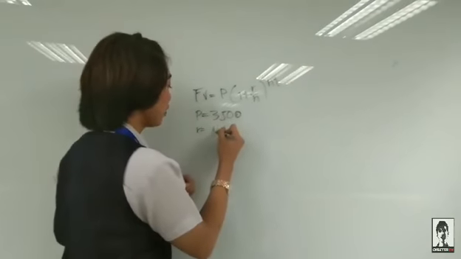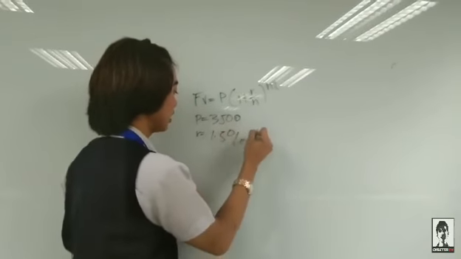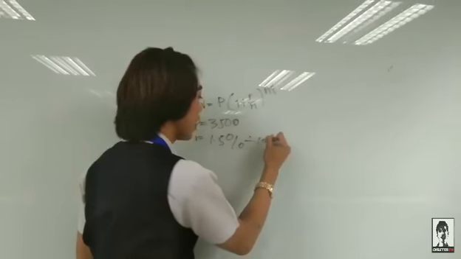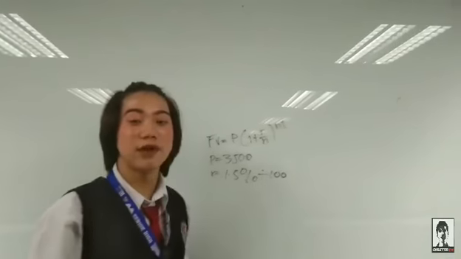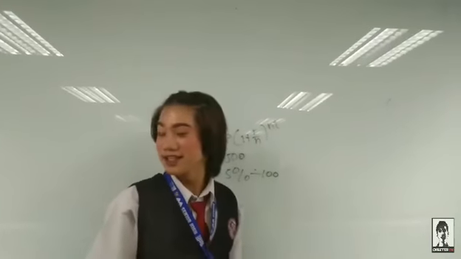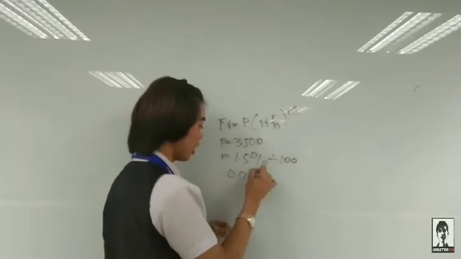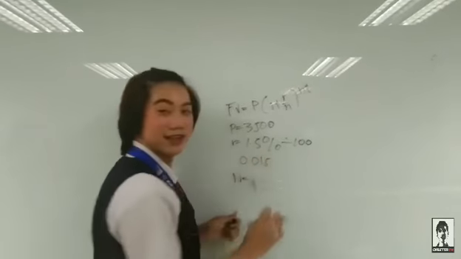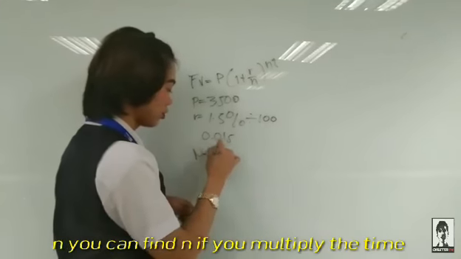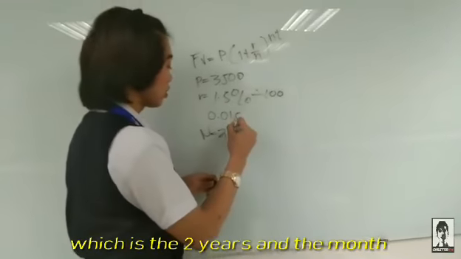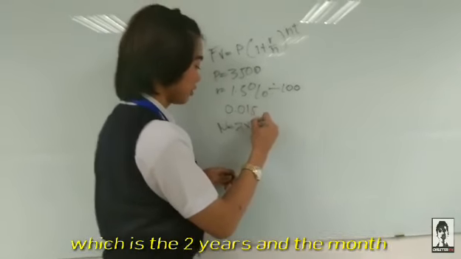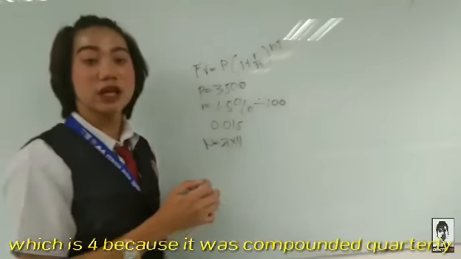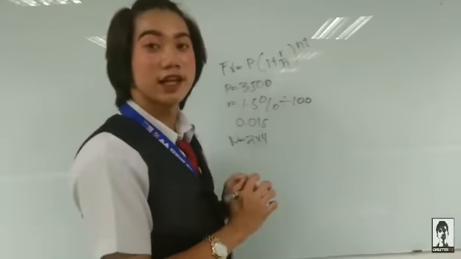R is 1.5% divided by 100, in decimal form, so it is 0.015. N is 4 because it is compounded quarterly, and T is 2 years, so N times T is 2 times 4.